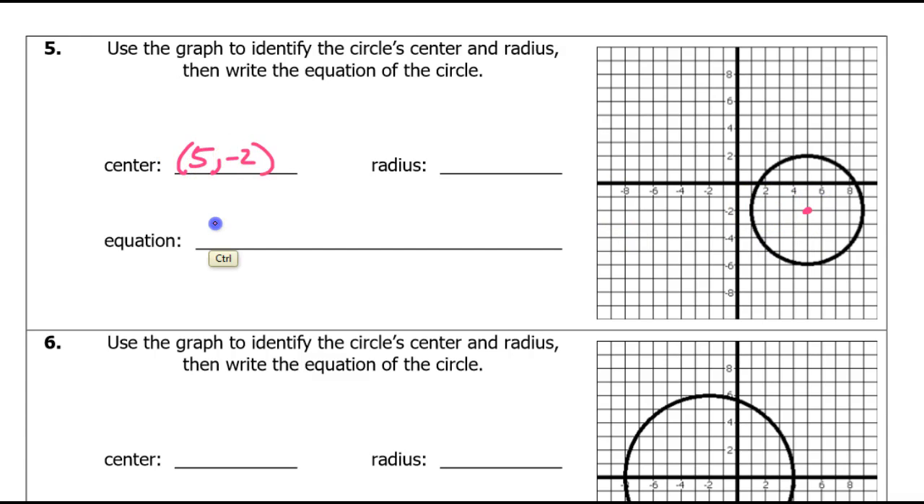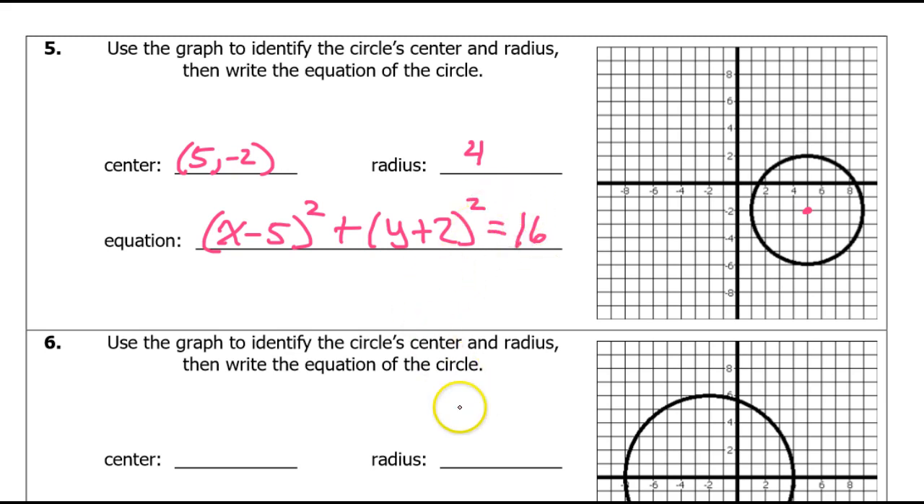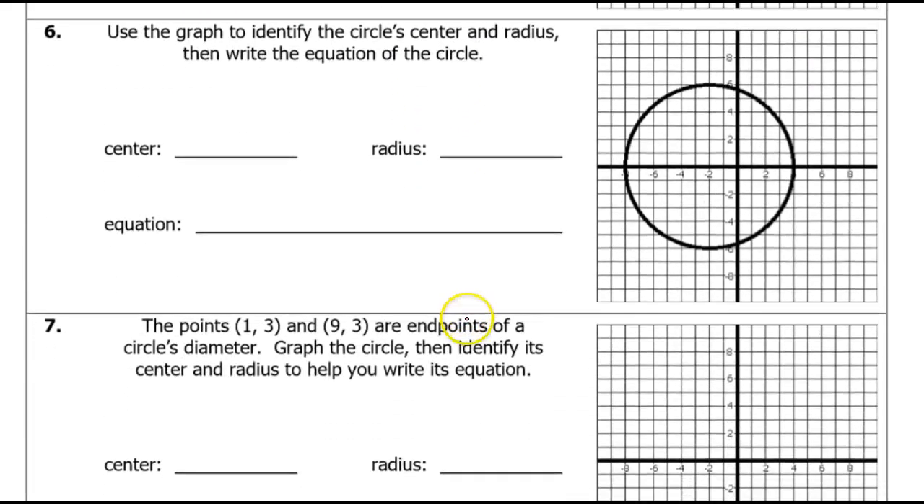5, -2. Right away I can write the first half of the equation. I will have x minus 5 squared. All right, do the opposite sign. Plus, and I will have y plus 2 squared. Again, I do the opposite sign. Well, you saw me counting 1, 2, 3, 4. So the radius is 4, which means right here will be 16, because this has to be the radius squared. Okay, easy peasy, all right?